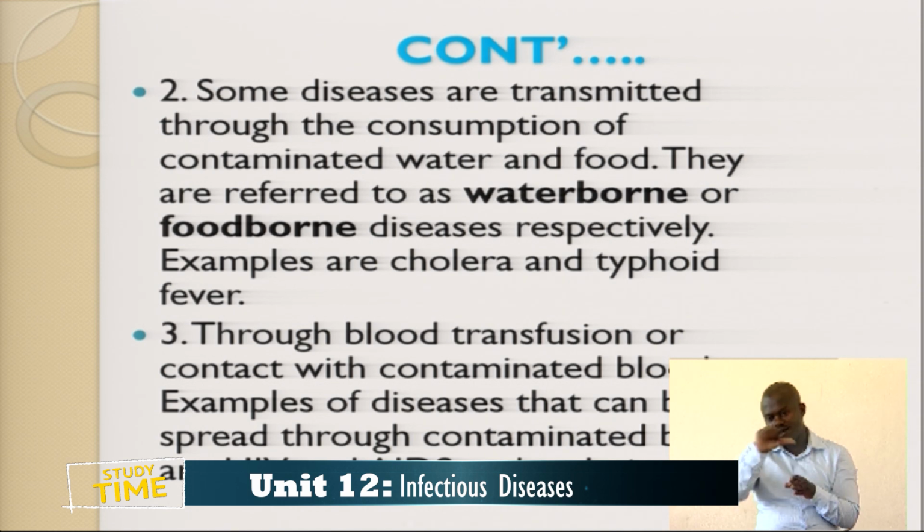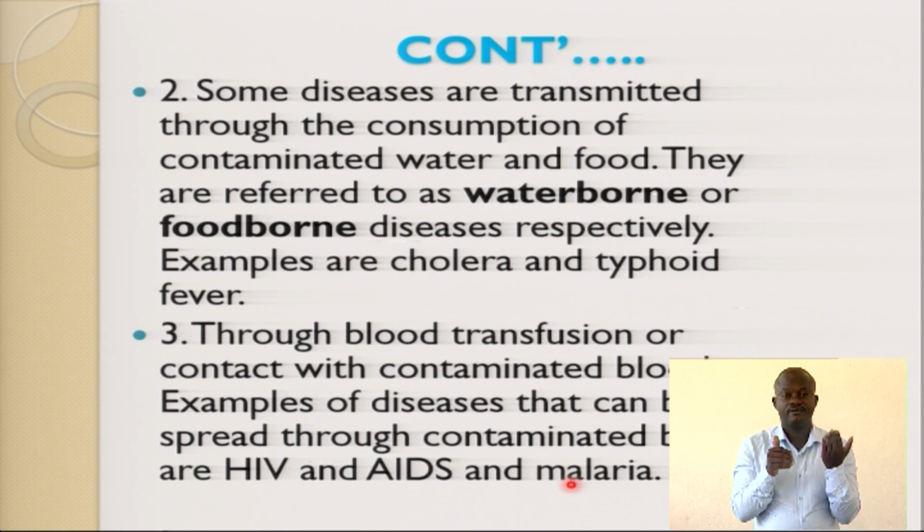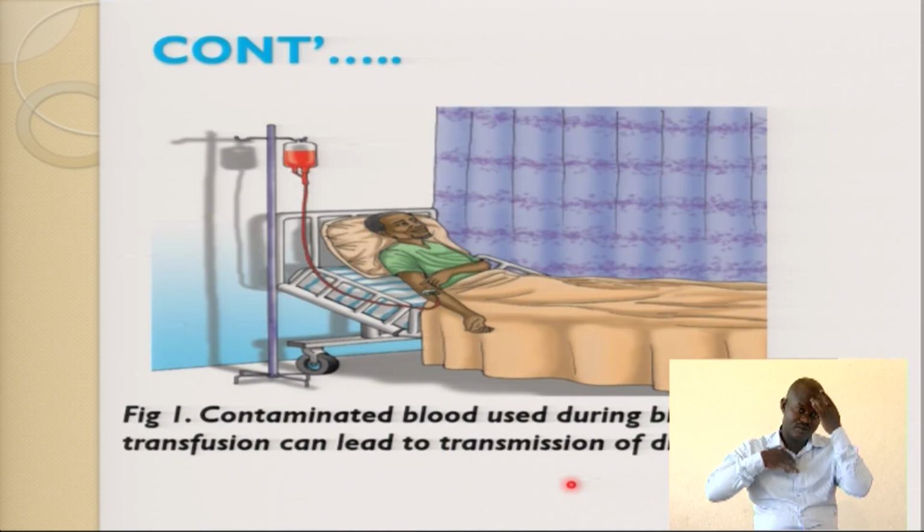When a mosquito sucks blood from a person who is infected with malaria, it sucks up sporozoites, which can be transmitted to another person, and that person gets infected. So, through blood, a person can also suffer from disease.